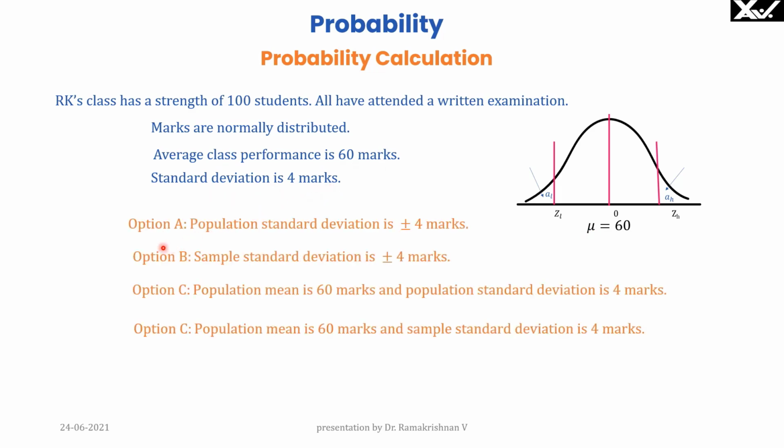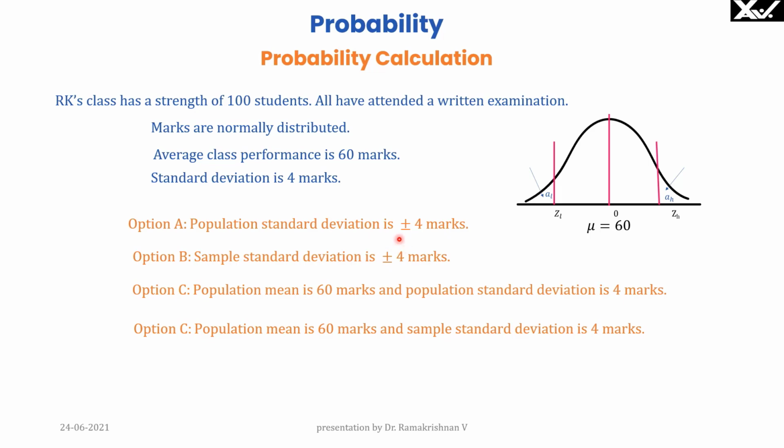The question is, option A, population standard deviation is plus or minus 4 marks. Option B, sample standard deviation is plus or minus 4 marks. Option C, population mean is 60 marks and population standard deviation is 4 marks. Option D, population mean is 60 marks and sample standard deviation is 4 marks. Which is more correct? Please note, here population standard deviation is given.